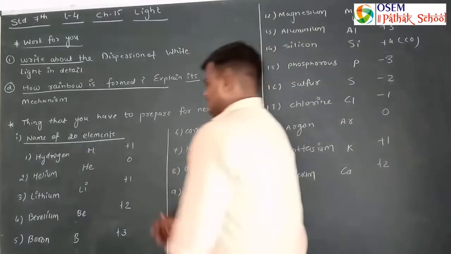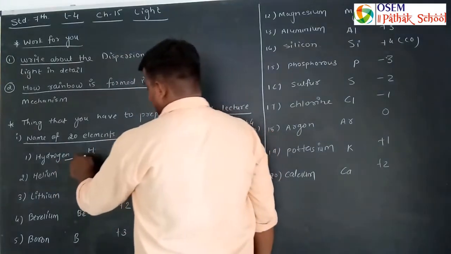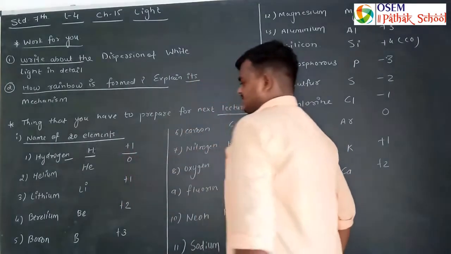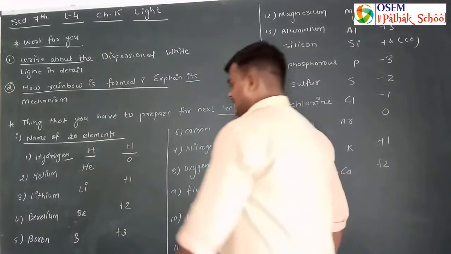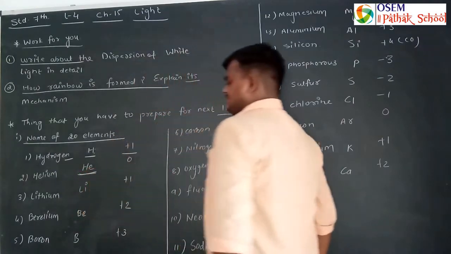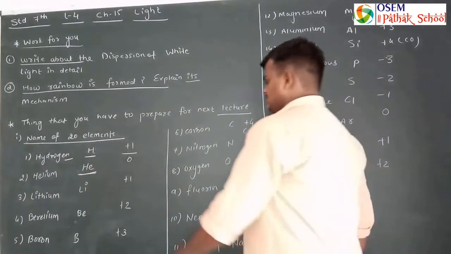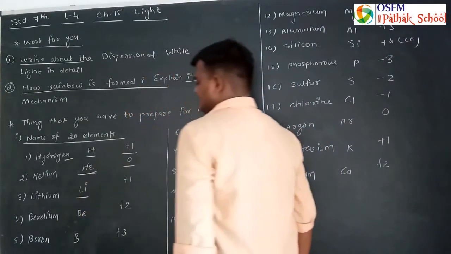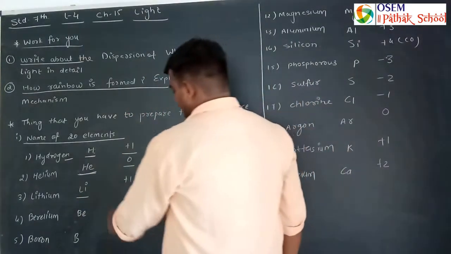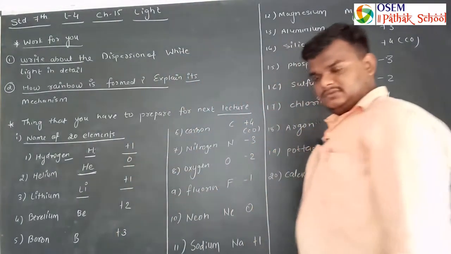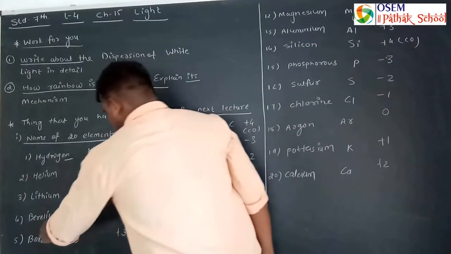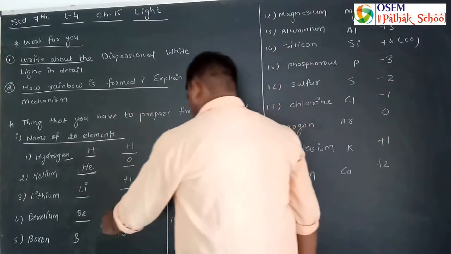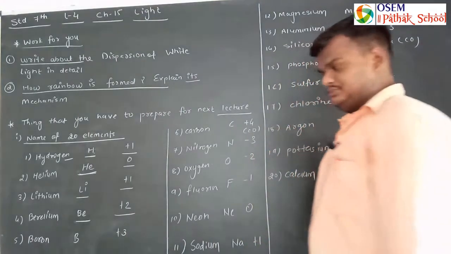So first element is hydrogen, symbol capital H, valence is +1. Second element is helium, represented by He, valence is 0. Lithium, third, represented by Li, valence is +1. And fourth one is beryllium, represented by Be, valence is +2.